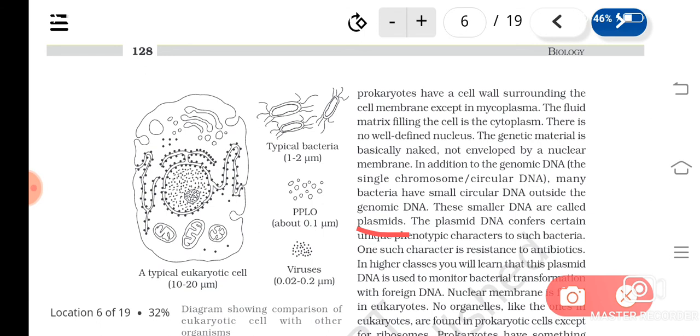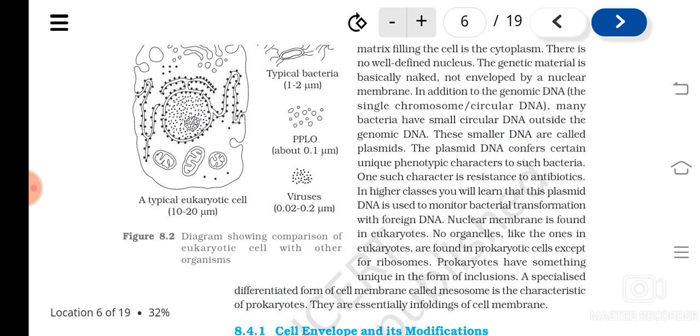So what are plasmids? They are small circular DNA found outside the genomic DNA. This is not there in all the cells, but there are bacteria which have plasmids. They give particular characteristics like resistance to antibiotics, etc.